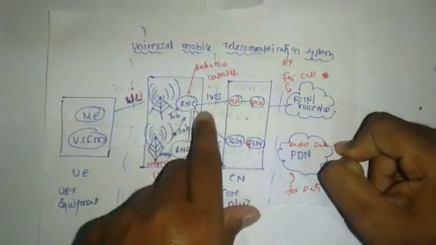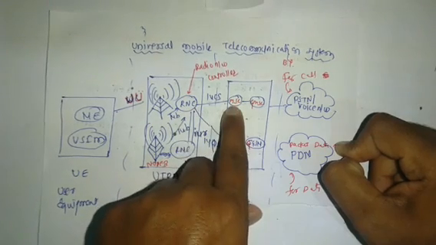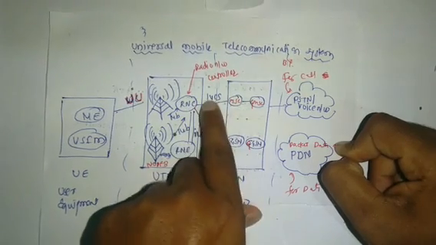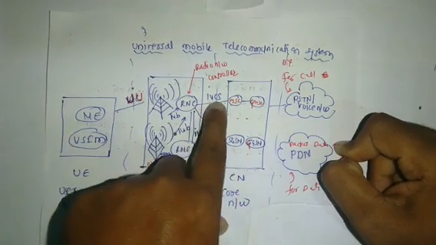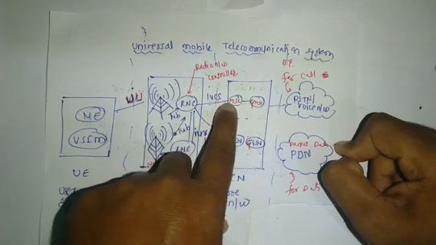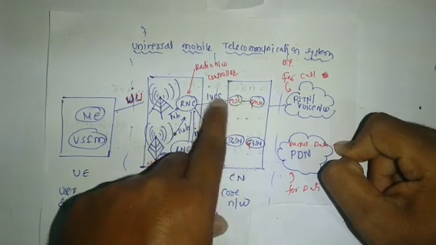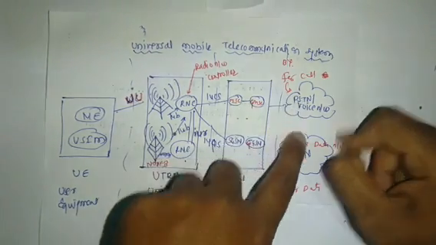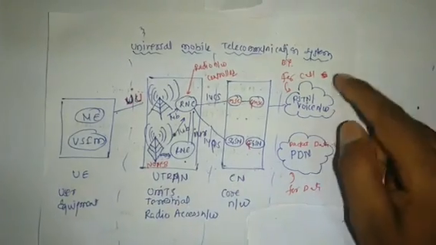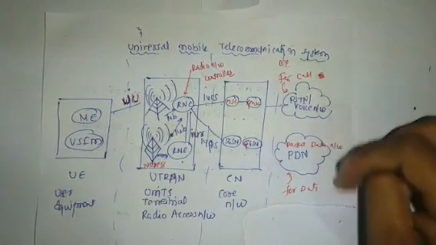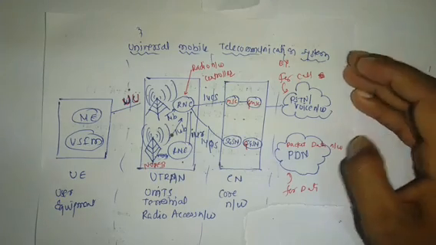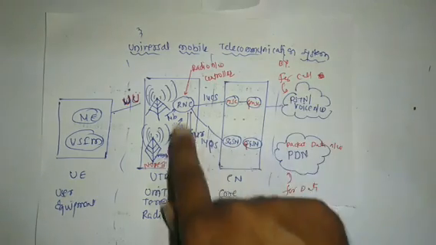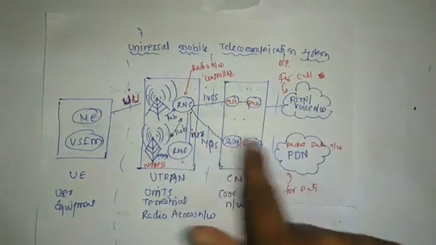In the same way, if the user wants voice, then the RNC is connected through Iu-CS, that is circuit switching, to the MSC, the mobile switching center, and then to another gateway MSC, and this gateway MSC is connected to the public switched telephone network for voice calls. This is the overall working of UMTS. This segment is for data and this segment is for voice.